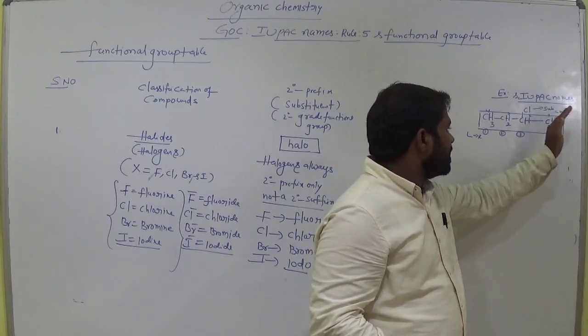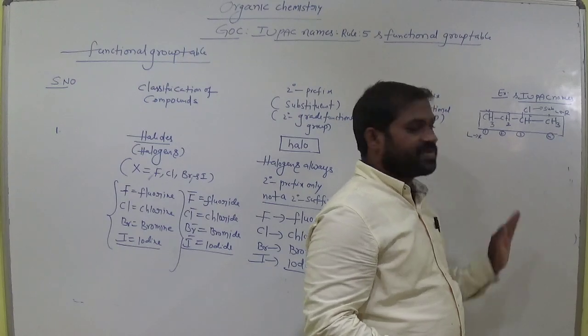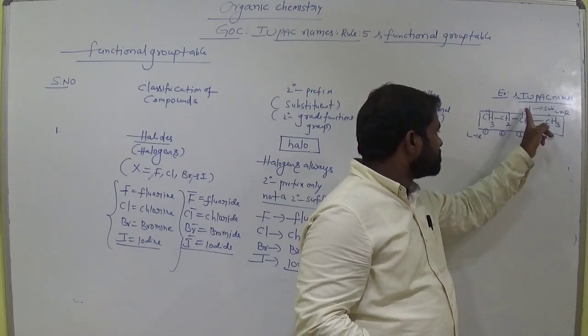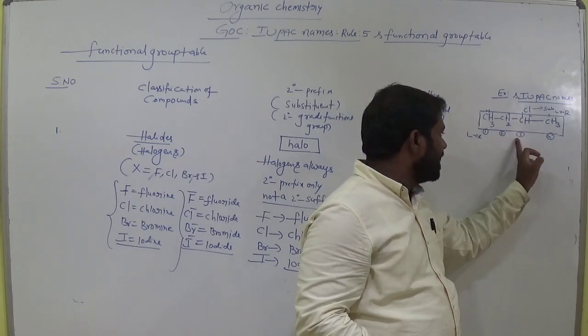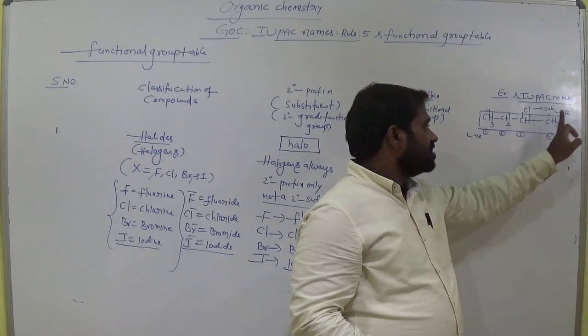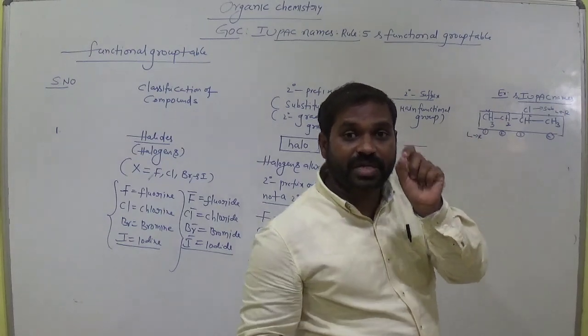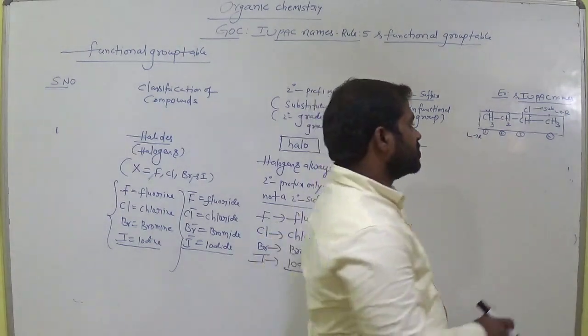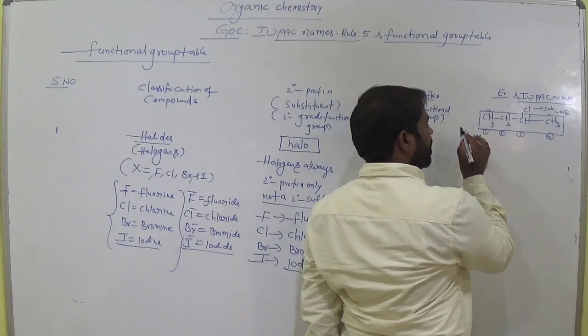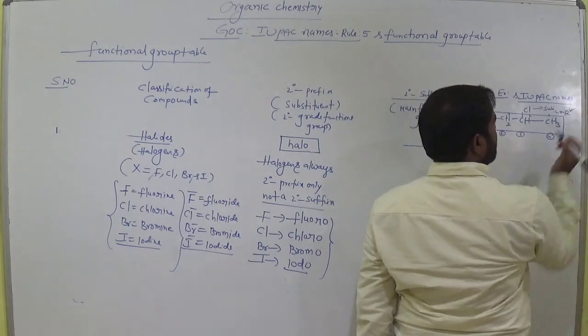Left to right, chlorine is on the third carbon. Right to left, chlorine is on the second carbon. So the chlorine needs to get the least locant number. That means left to right is wrong and right to left is the correct method.